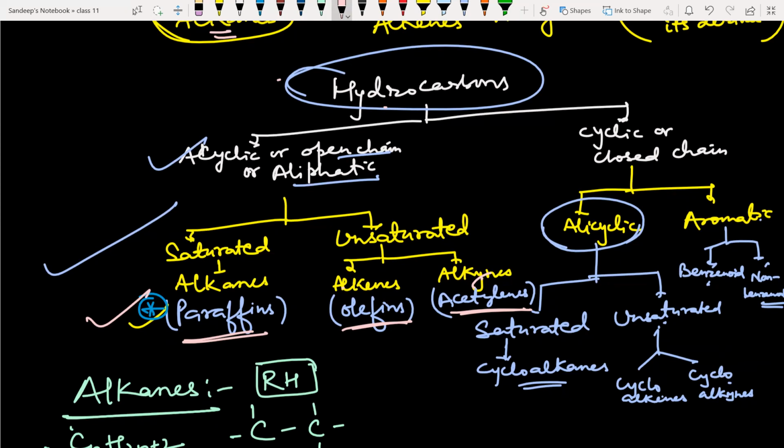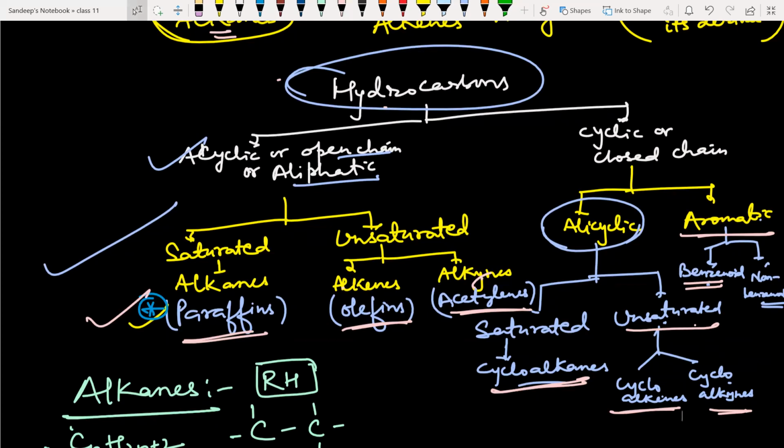Under cyclic or closed chain, there are alicyclic and aromatic. Under alicyclic, there are saturated and unsaturated. Under saturated, there are cycloalkanes. Under unsaturated, there are cycloalkenes and cycloalkynes. Under aromatic compounds, if they have a benzene ring, then it is called a benzenoid aromatic compound. If they don't have a benzene ring, they are called non-benzenoid aromatic compounds.